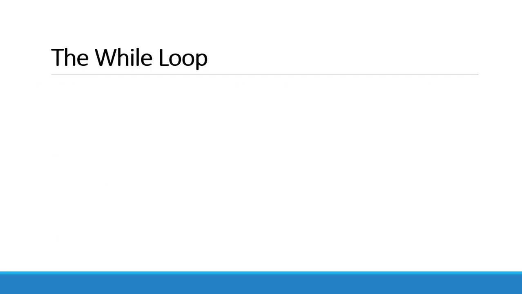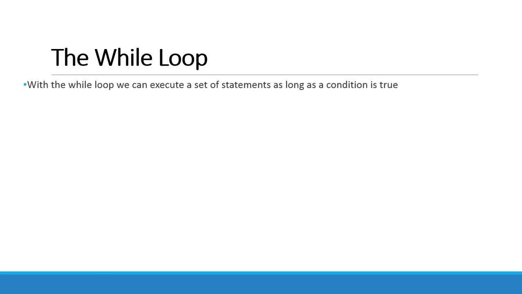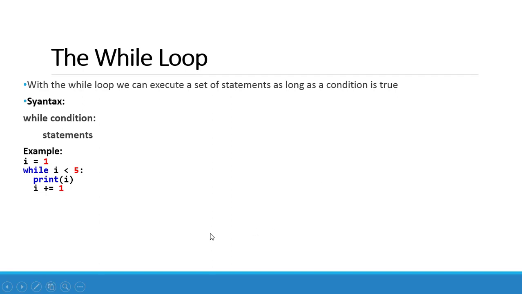Now we will see the while loop. With the while loop, we can execute a set of statements as long as the condition is true. The syntax for the while loop is: while, the condition, then a colon, and the statements to be executed when the condition is true. For example, i equals 1, while i is less than 5, print i and then i is incremented by 1, and at the end of the loop print end.